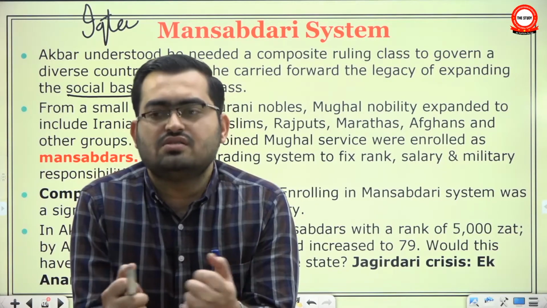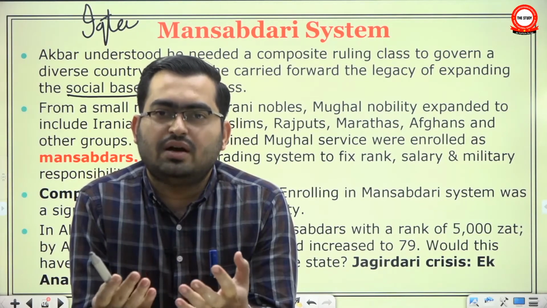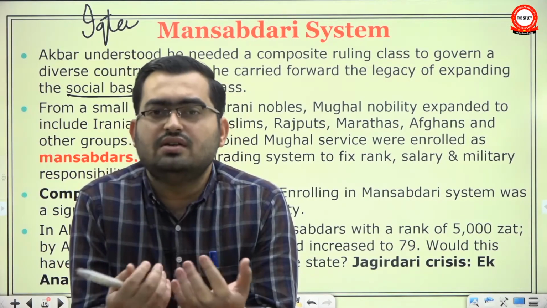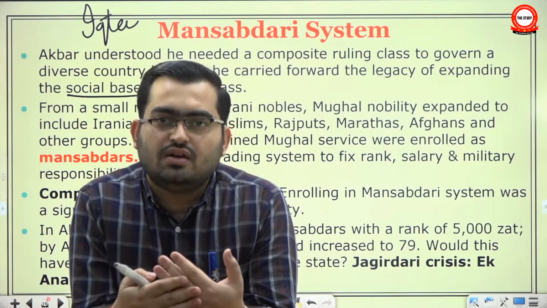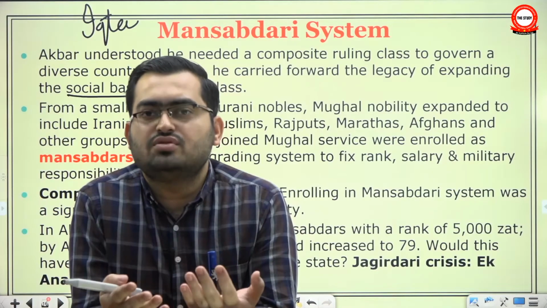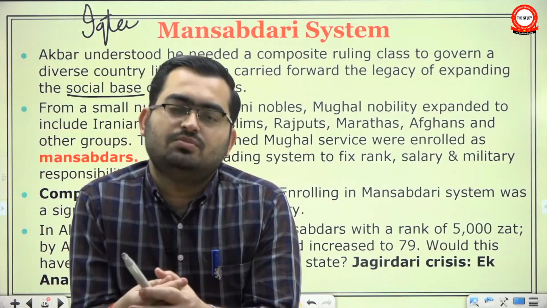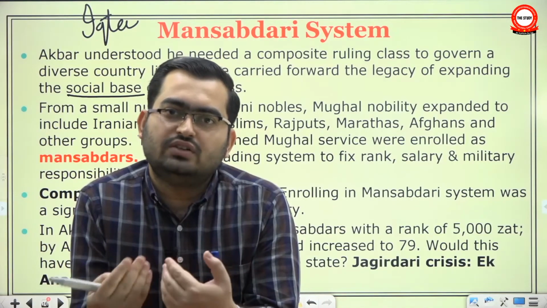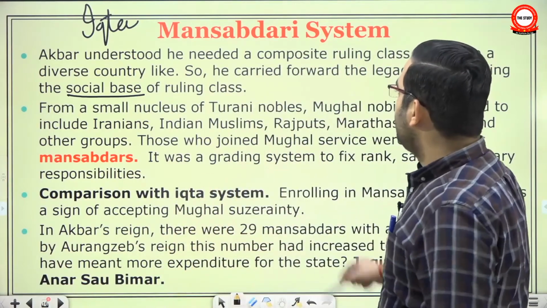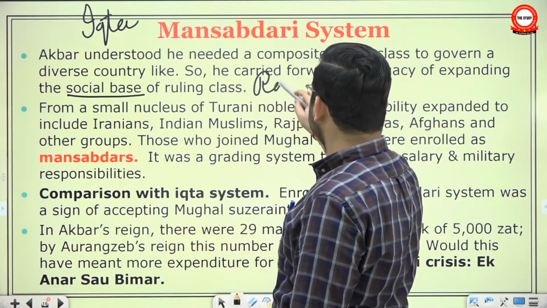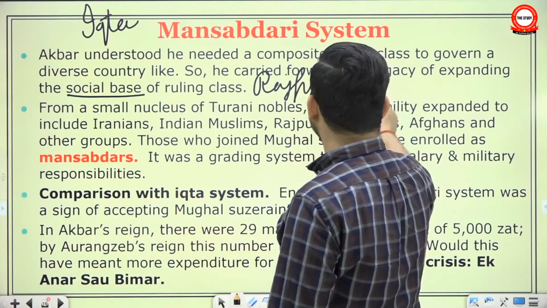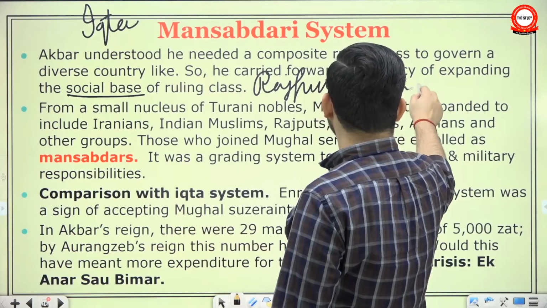There will be so many frictions. Similarly, if you want to run an empire that controls villages as well as cities, an empire that is not limited to one or two provinces but is expanded to the entire India, then you need a composite bureaucracy, a composite administration. You need to expand the social base of your administration, incorporate people of different ethnicities and identities. So Akbar understood it and continued with it. And in that order, he first incorporated Rajputs and then many other local landed aristocracy. The key word is landed aristocracy.